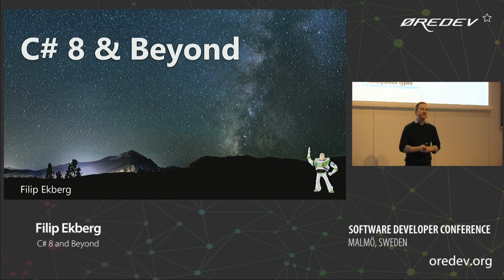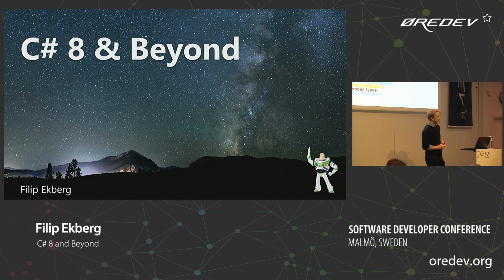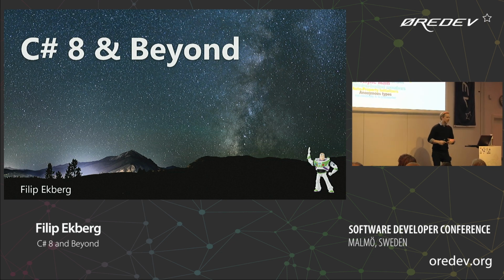So C#. So many things have happened to C# over the past few years. Ever since they started rewriting the compilers with the Roslyn project, we've seen a tremendous amount of features being added to the C# language. We've had things like string interpolation, pattern matching, and a lot more things that just make it easier for us to write applications that are more readable and hopefully more maintainable for the future. It also invites more people from different paradigms, like F# developers, to participate in C# projects, because now we can bring more functional principles into the language.